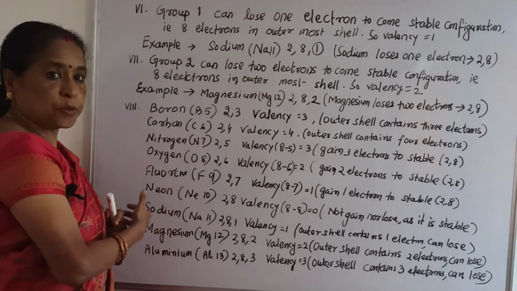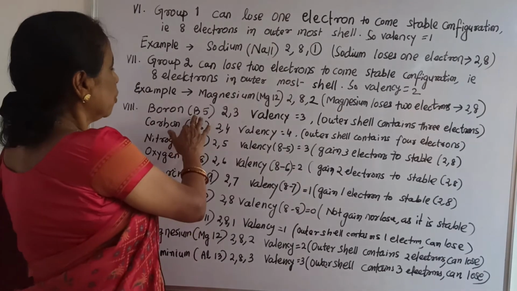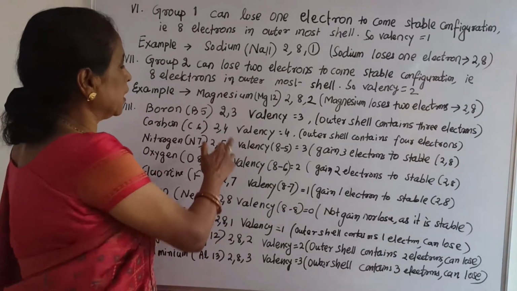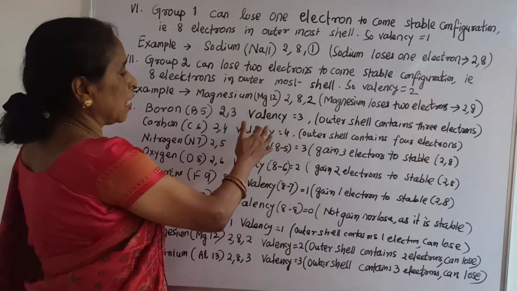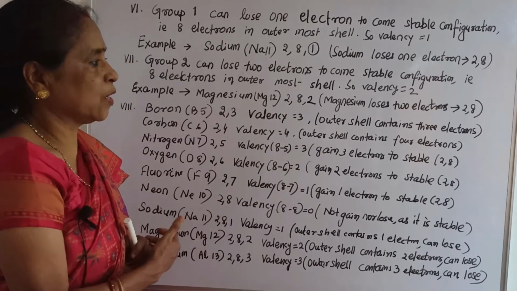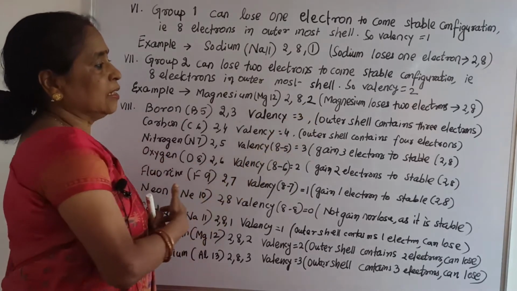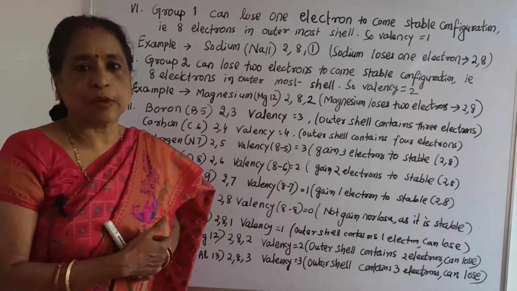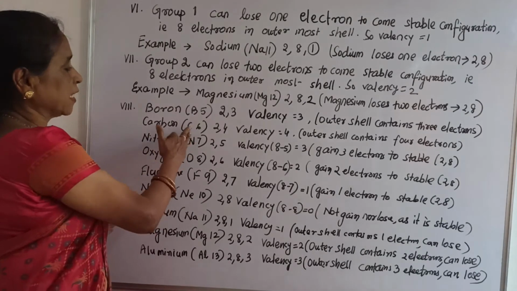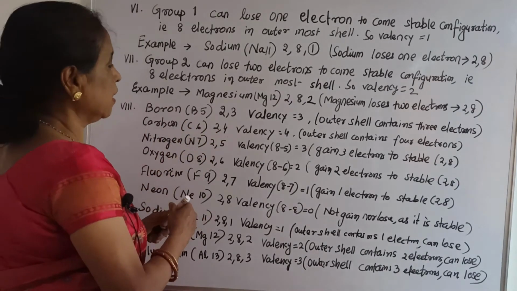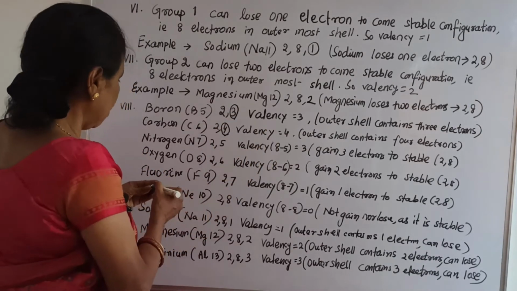Now we will see up to argon, that is why I am taking boron here. Boron atomic number 5, so it is 2, 3 and the outer shell has 3 electrons, that is why its valency is 3. It can lose 3 electrons, and here the outermost shell has 3 electrons, that is why valency is 3. Now carbon 6, 2, 4, that means here 4 outer shell electrons, so valency 4.